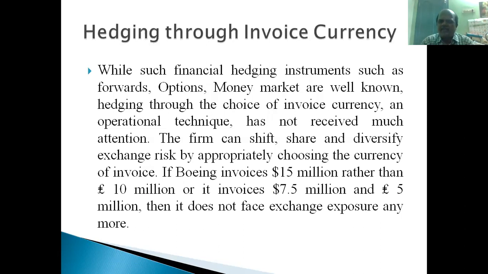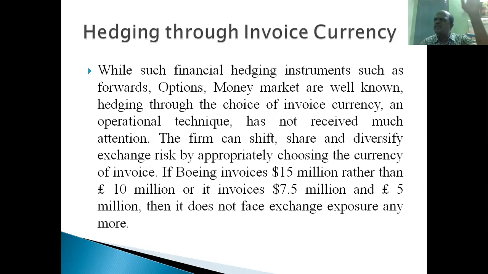The firm can shift, share, and diversify exchange rate risk by appropriately choosing the currency of invoice. In our example, if Boeing receives 10 million pounds from British Airways, then only they will have this problem, as the 10 million pounds must be converted into American dollars. Boeing Corporation will instruct British Airways to pay in dollars.